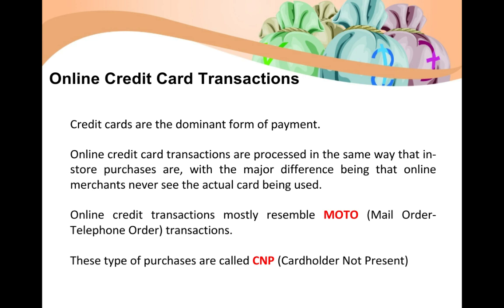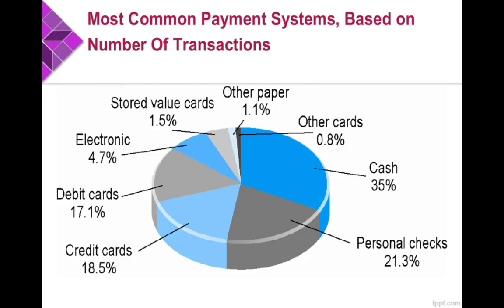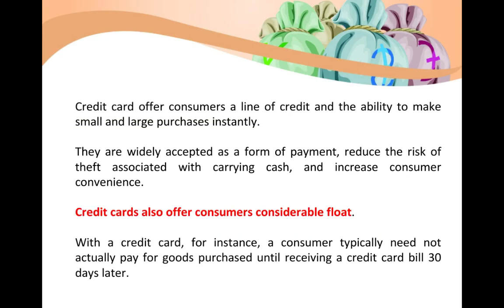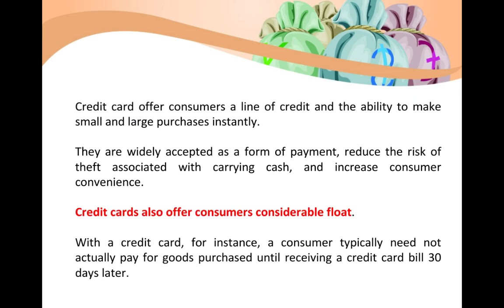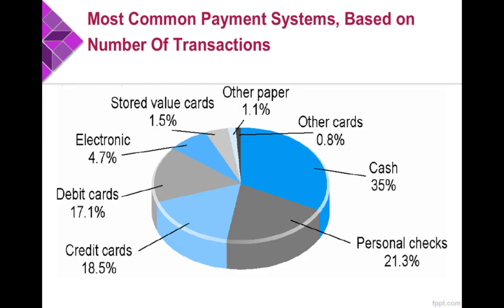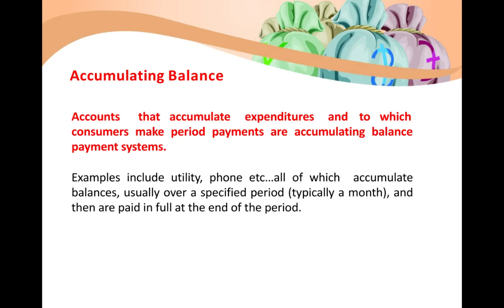Then we have online credit card transactions. So we are over the different 5 types of payment systems. The first one was cash, second one was checking transfer, third one was stored value, then the fourth one, what's the fourth one? Credit card. Yes, credit card I didn't tell, I believe. So credit card, stored value, then we have accumulating balance. So we have 5 different types of payment systems.